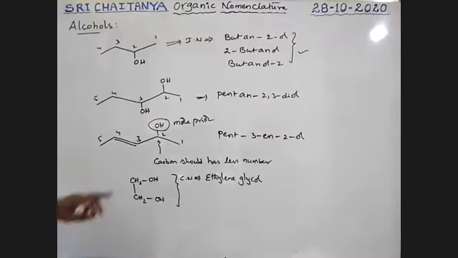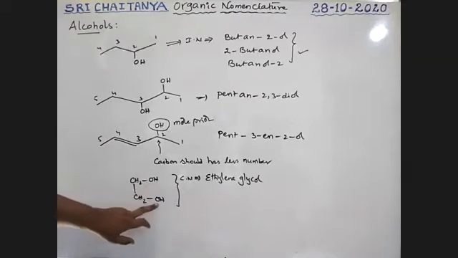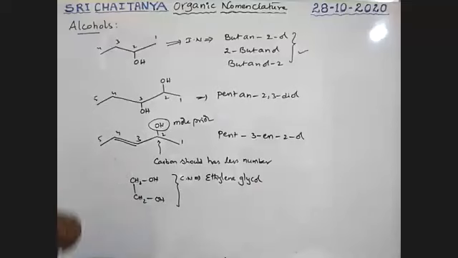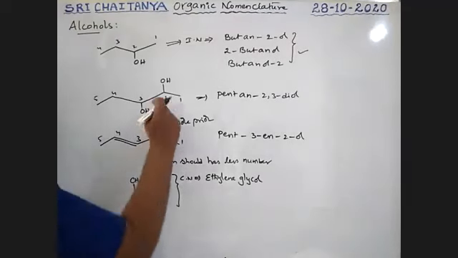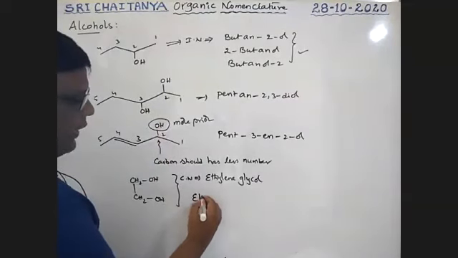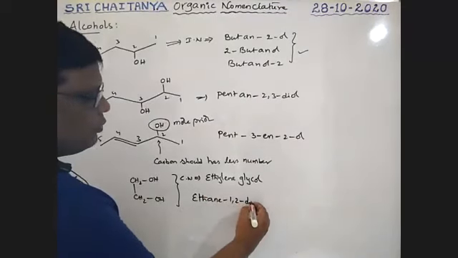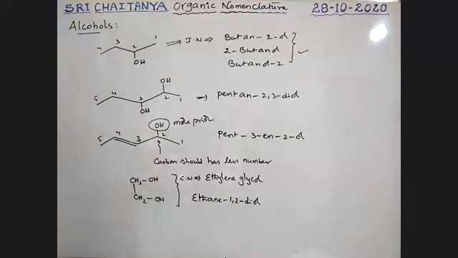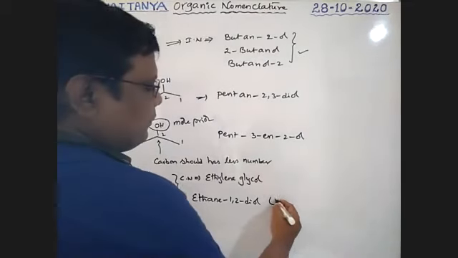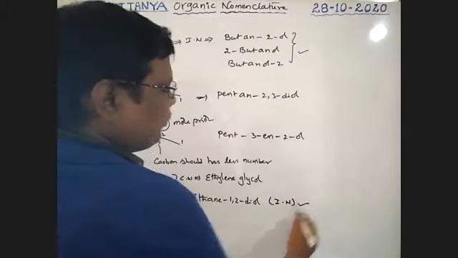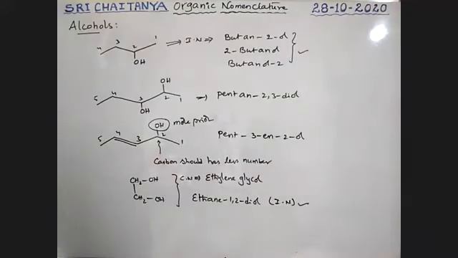Its IUPAC name: this is the first carbon, this is the second carbon, boys. 2 carbons. The first carbon contains OH, the second carbon contains OH. That means the 2 OHs are just like this. That is ethane-1,2-diol. Okay, so it is the IUPAC name.